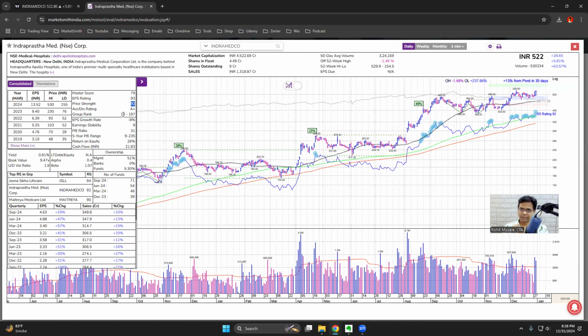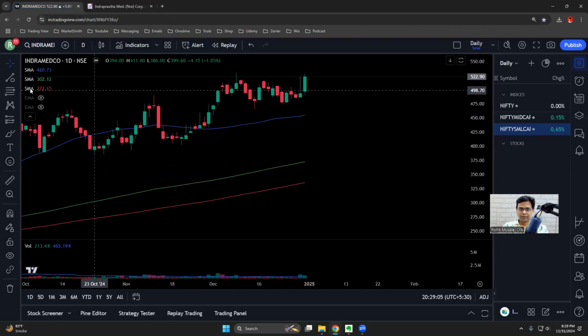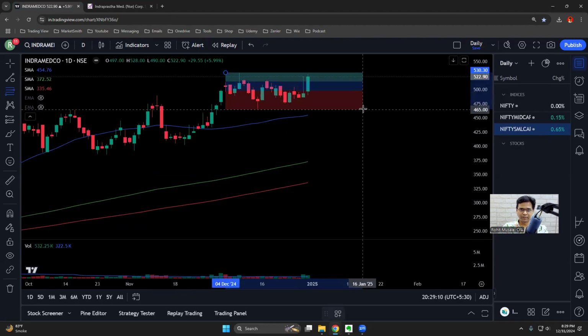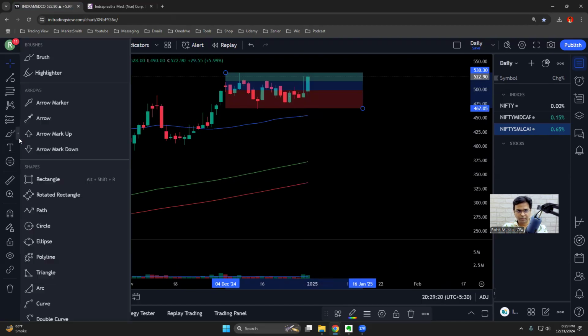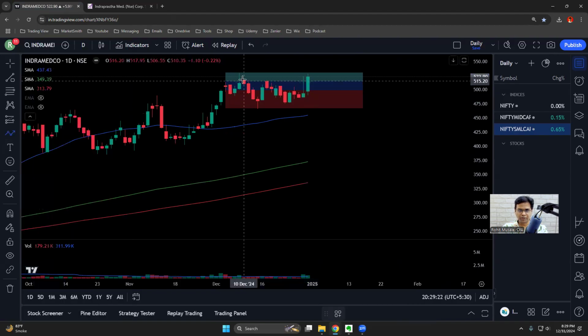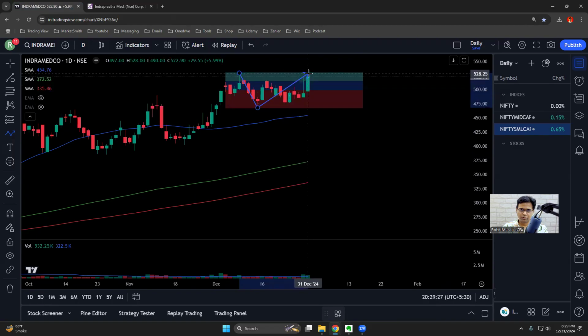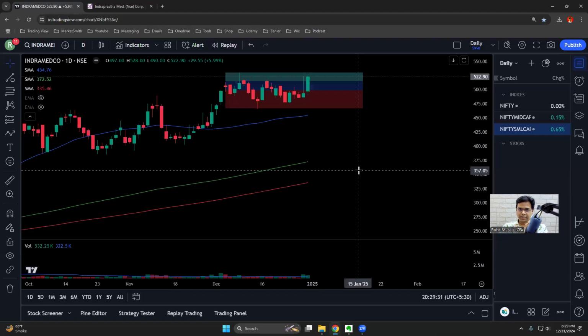What about technicals? Now, technicals, if you see, the base is not completed properly. So if you go here, see there are only 3 points in the base. So if I draw the base here, see blue, green, red, the 50 days above the 150 and the 150 days above the 200. Okay, that is fine. But what about the number of points in the base? This is 1, 2, 3. We need minimum 4 points in the base like this. Okay. So technically it is weak.